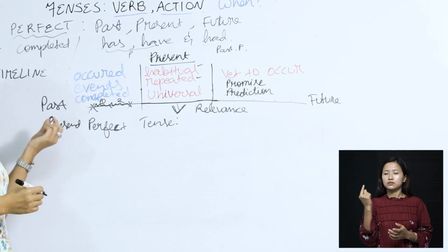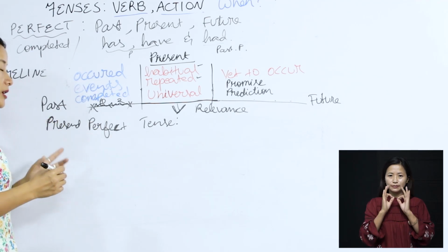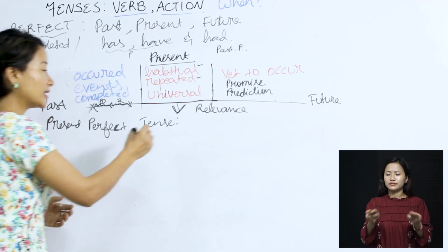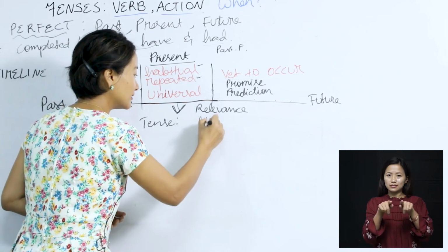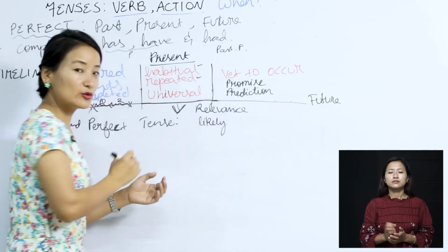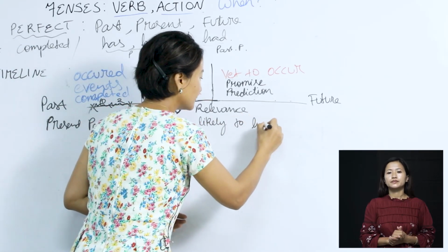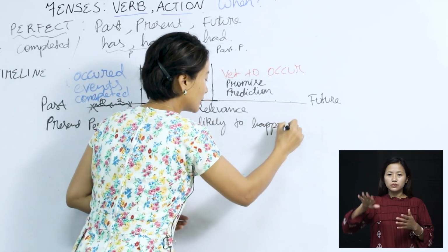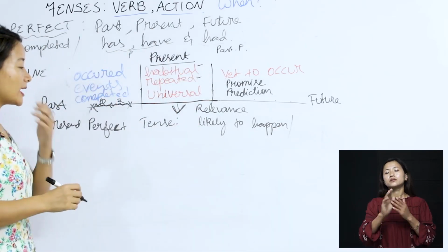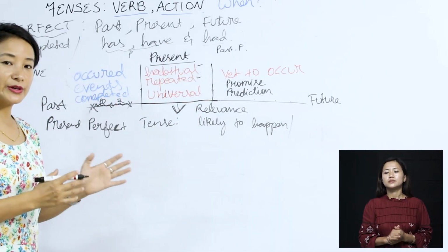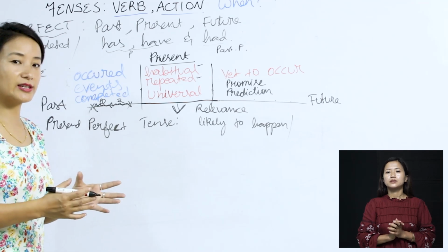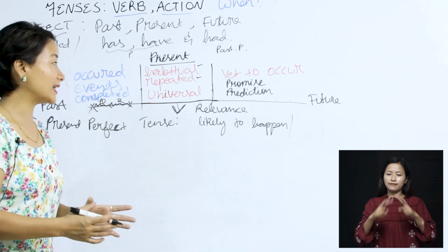And we use present perfect tense to refer to an action that is likely to happen. So that sounds like future tense, but we will clarify this. Or going to happen, you can also say, as suggested in your text. And something that has been perfected, or an action that is completed very recently in the past.